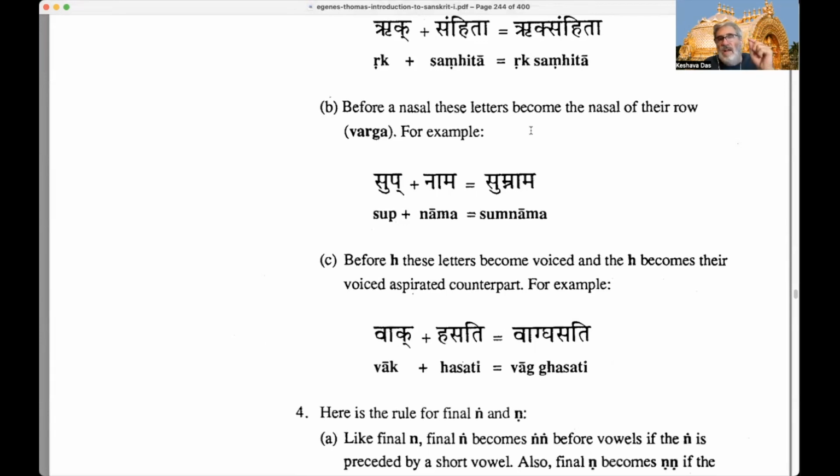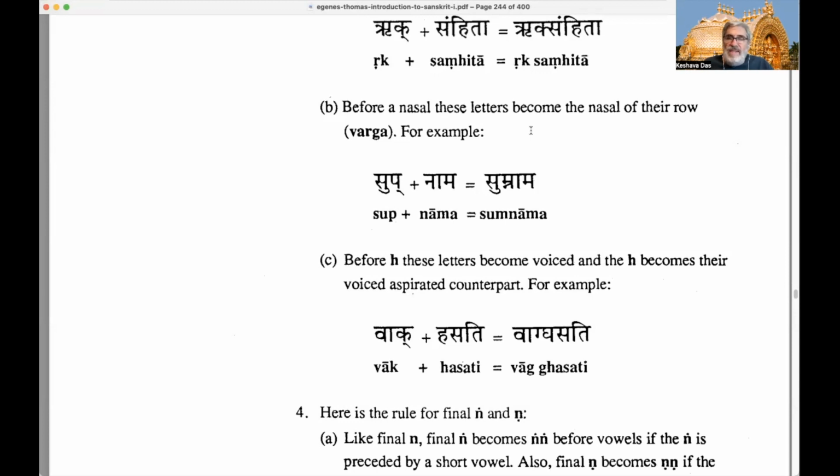So next, before a nasal. What are the nasals? Nga, nya, ra, na, ma. These are the nasals that we get. They're the last of the five members of each of those families of letters, according to different places in the mouth, different vargas. So before any one of those nasals, the endings P, cerebral T, and K become the nasal of their row, or varga, their family of letters.